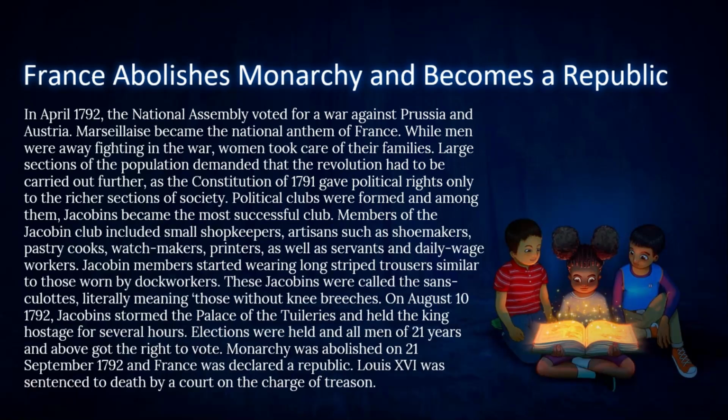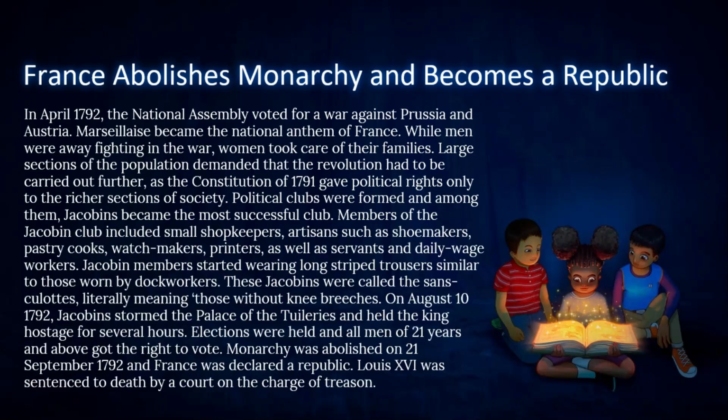Large sections of the population demanded that the revolution had to be carried out further, as the Constitution of 1791 gave political rights only to the richer section of society. Political clubs were formed, and among them Jacobins became the most successful club.